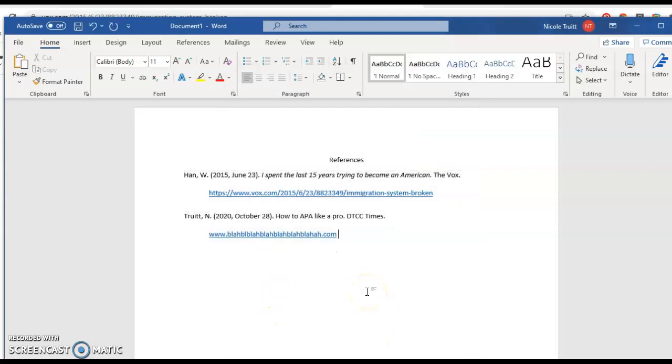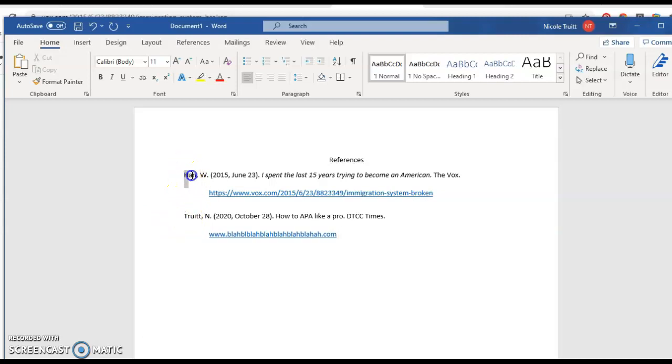So this is what a references page looks like when it's formatted correctly. The first line stays to the left, and then any subsequent lines are indented so that you can easily see where each entry starts. And we do this so that we don't need to change any of the spacing on the page. Every line is just double spaced from every other, but we instantly know where the reference starts.